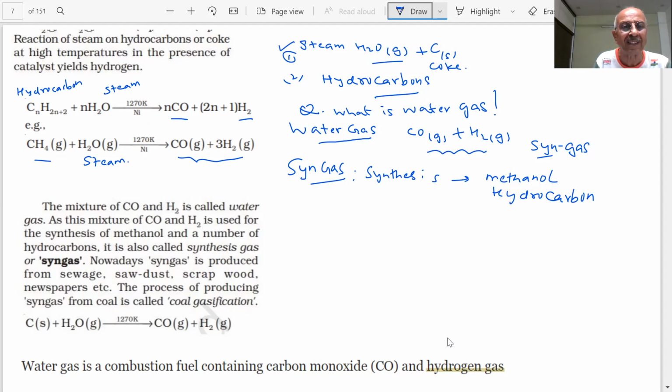Therefore, it is also called syngas or synthesis gas. Synthesis of alcohol and hydrocarbons can be done by this.